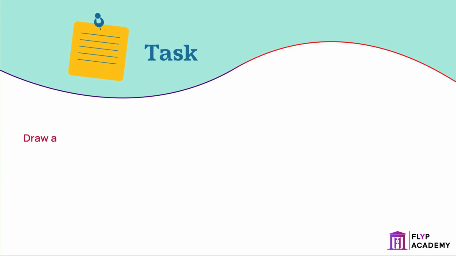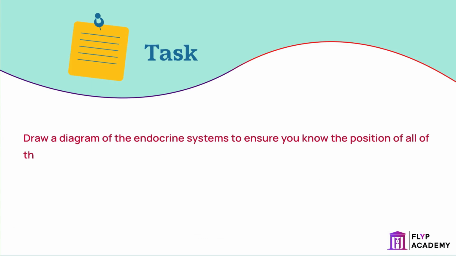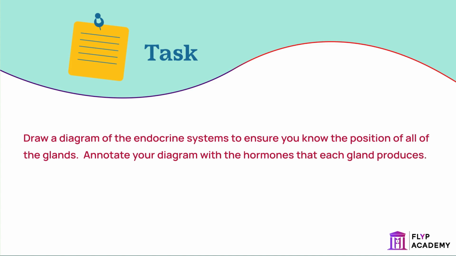Task: draw a diagram of the endocrine system to ensure you know the position of all of the glands. Annotate your diagram with the hormones that each gland produces.